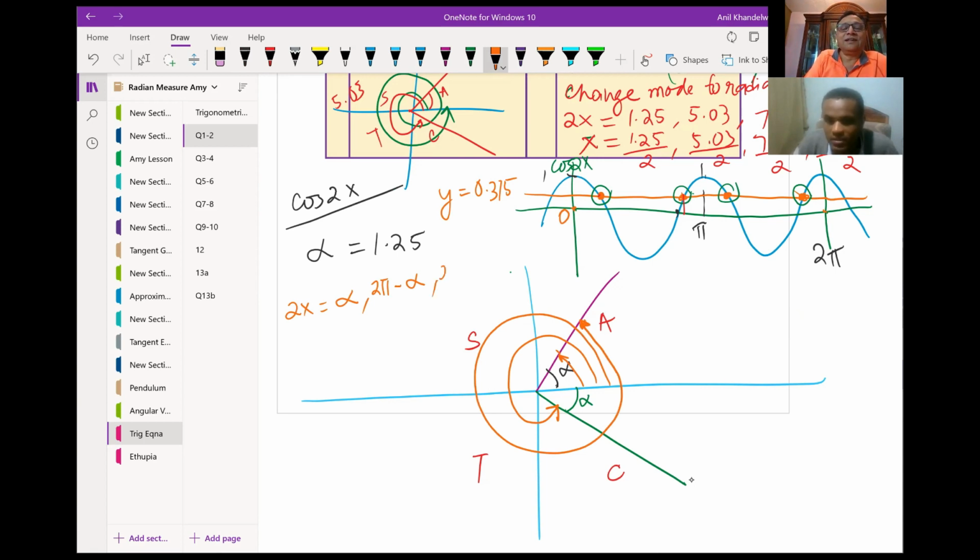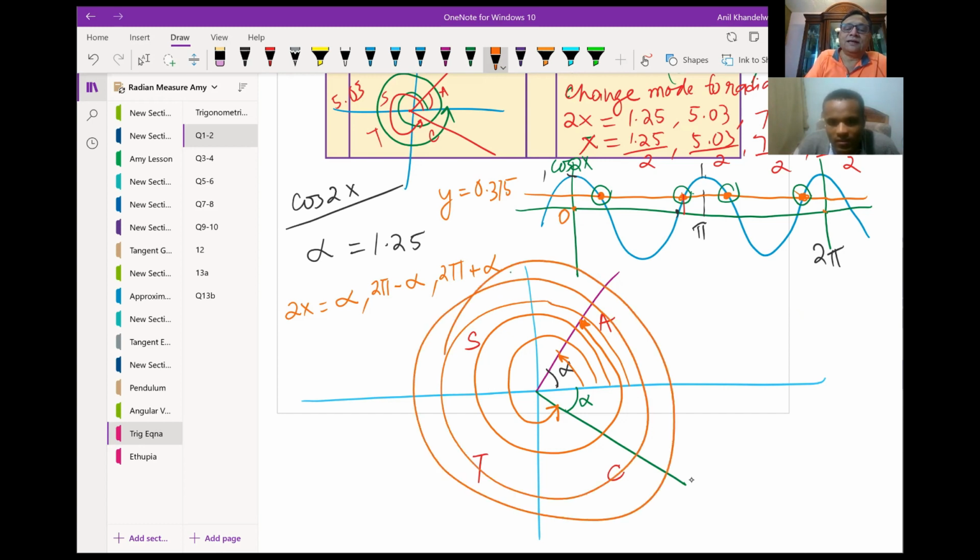And the fourth solution: one full circle like this, and then coming back here. That is 4 pi minus alpha, two circles but less alpha. So we get these four solutions.